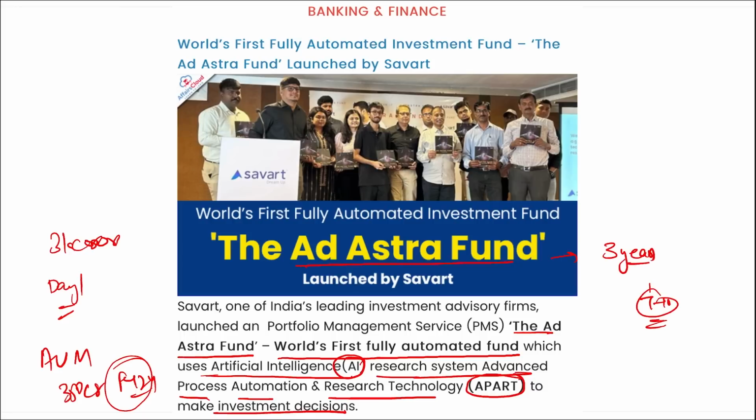This Ad Astra fund is designed to keep portfolio churn as low as possible, and the fund mainly focuses on stocks and keeps a concentrated portfolio. Correct? So remember, what is this? This is a portfolio management service provider, that is Savat, and they have launched first the Ad Astra fund, that is a fully automated fund that will be using artificial intelligence to make investment strategies, right, and to invest your money. On day one, they received a 31 crore rupees investment, and they are targeting AUM of 350 crore rupees by fiscal year 2024.